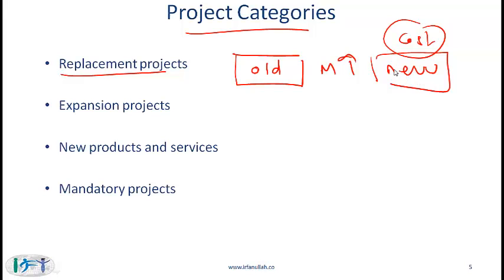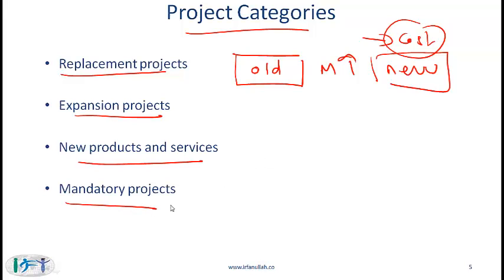The decision that needs to be made is the following. Does the cost of the new machine justify the savings in maintenance cost? And as you will see later, capital budgeting techniques can help us make that decision. Expansion projects, this is where companies are making a given product and they need to decide whether to expand the factory or build new factories where the same product will be produced. New products and services, here a company is deciding whether or not to diversify or whether or not to offer other related products and services.